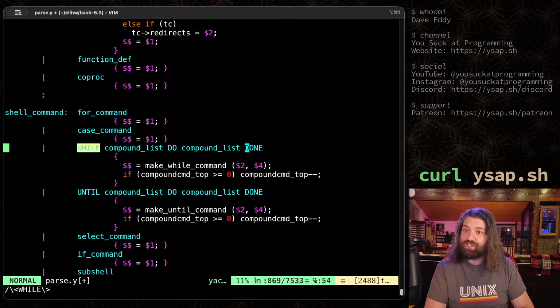So let's change done. Now we could just change it to this, but we might break existing scripts. So wouldn't it be nice if we supported both of them? We can do that. We can change this to WHILE_END. We could call this whatever we want. This is just basically a variable or placeholder. We're going to define this now.